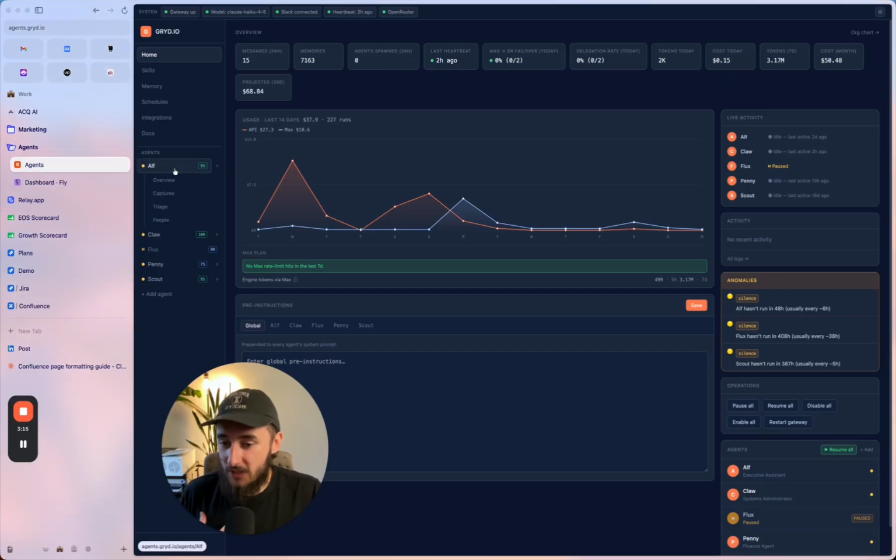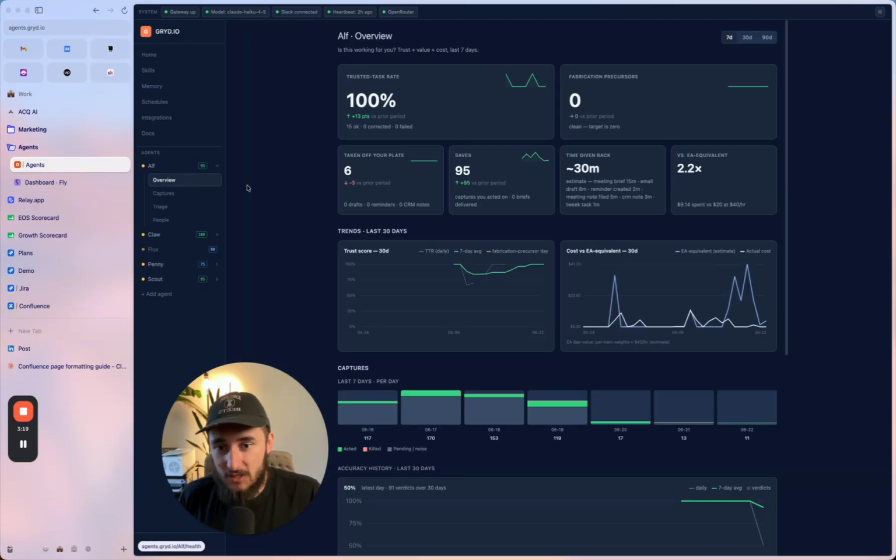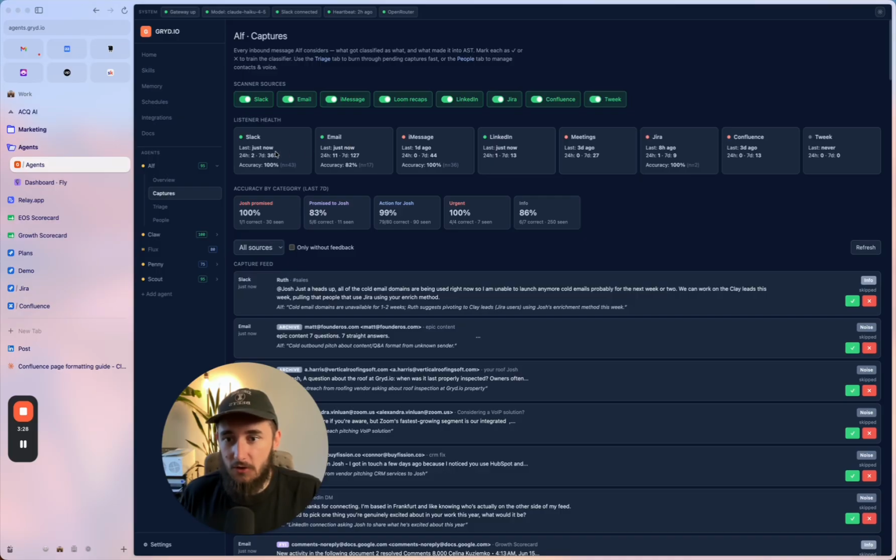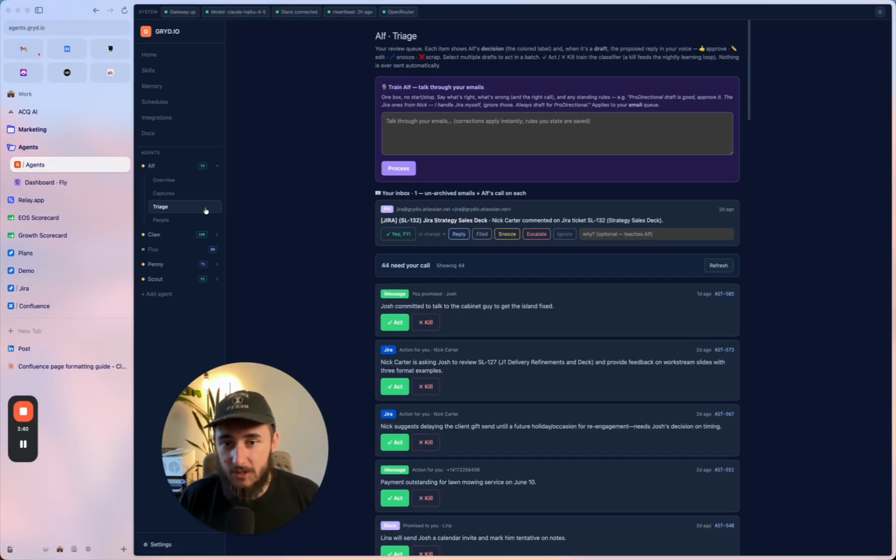The primary one that I use is Alf. This is kind of like my executive assistant. And for context, I pretty much use Alf for anything that is capturing and triaging my work. So all of my emails, and I can show you my captures tab, all of my emails, Slack messages, LinkedIn messages, Jira, Confluence, action items, task lists, meetings from Loom. It all gets distilled into here, pulls into a triage tab where I could then walk through and actually talk through some of the things I want to action on in one single place.